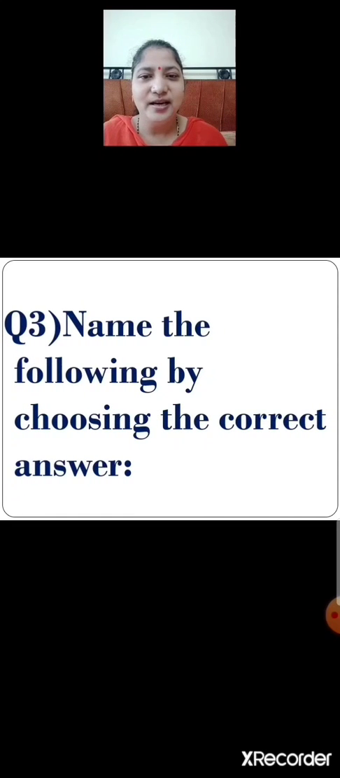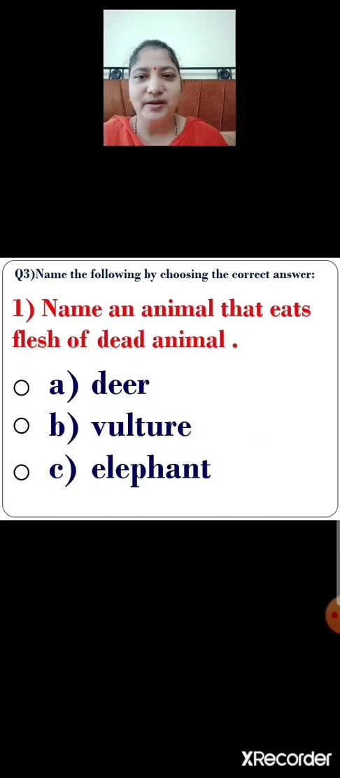Question number 3. Name the following by choosing the correct answer. Number 1. Name an animal that eats flesh of dead animal. There are 3 options given. Option A, deer. Option B, vulture. Option C, elephant. Now children, identify the correct answer.